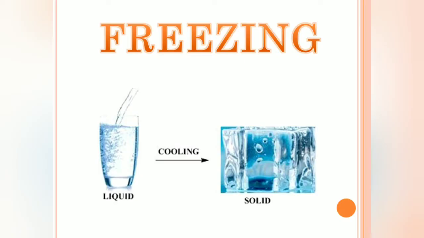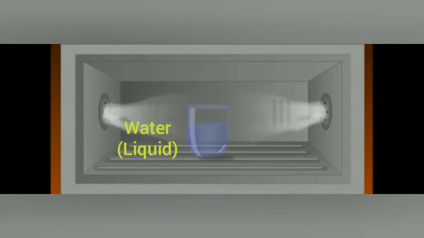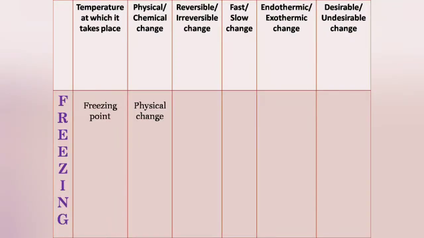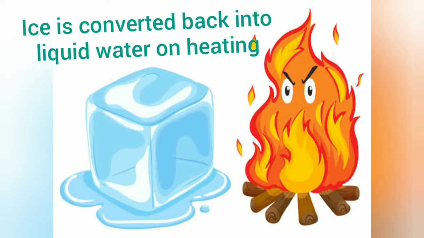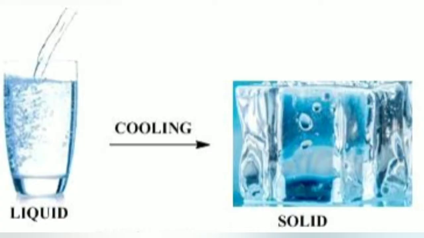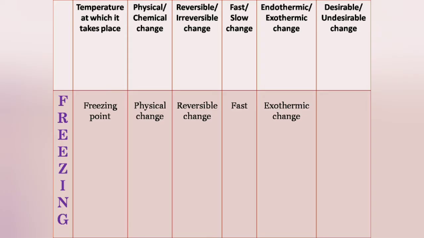And if we talk about freezing, it is a process by which a liquid changes into a solid on cooling, and the temperature at which the liquid changes to its solid state is called its freezing point. It is a physical change because during this change no new substance is formed. It is also a reversible change because the solid formed by freezing can again be converted back into its liquid state by heating it. It is a fast process, and to freeze, a liquid needs to be cooled. And how can it get cool? By giving out heat. So it is an exothermic change.